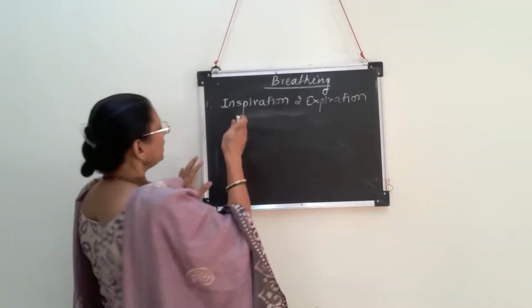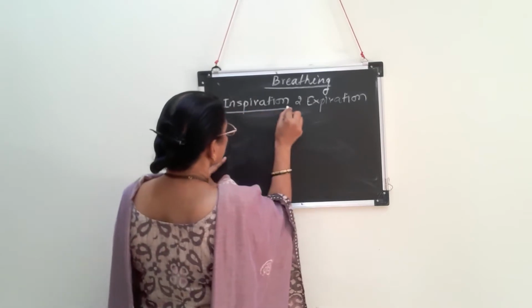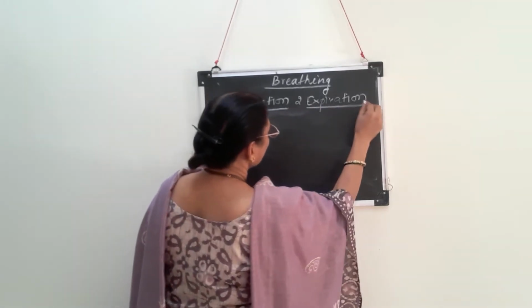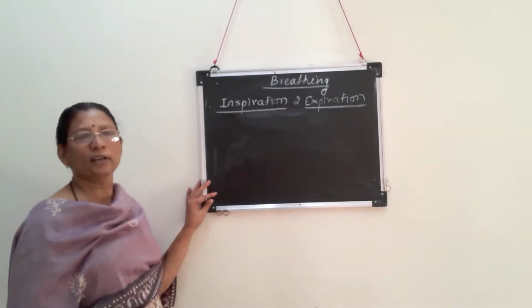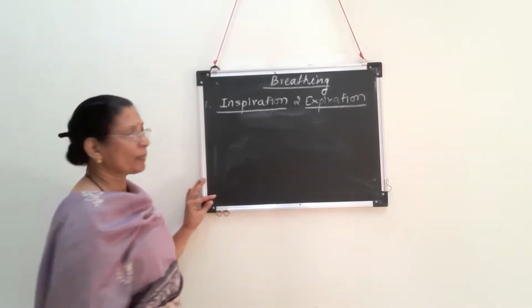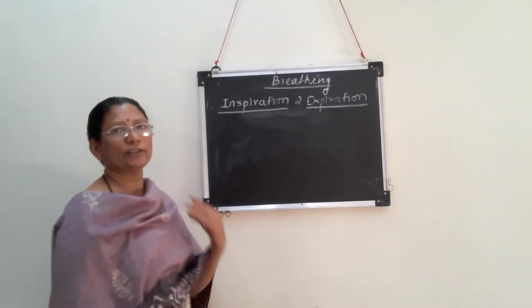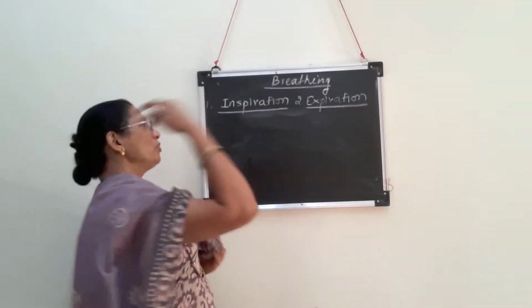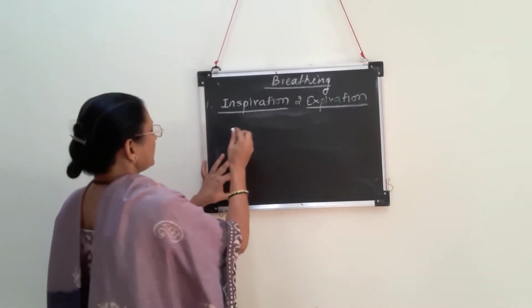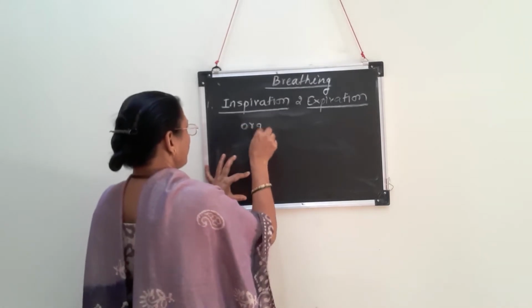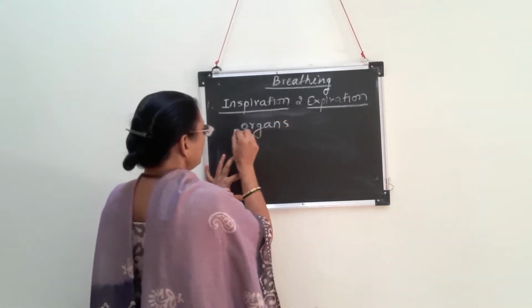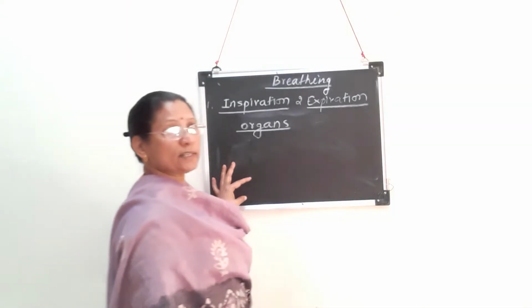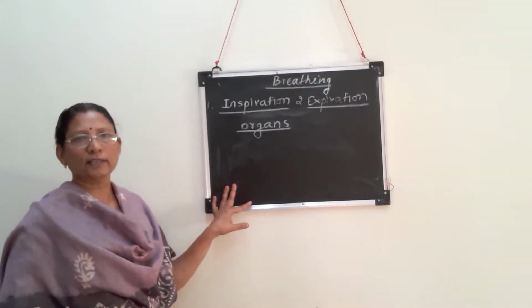We are going to see the events taking place in the process of inspiration and expiration. Before starting with this, we'll see the organs required for the process of breathing. As you know, lungs are situated inside the thoracic cavity.